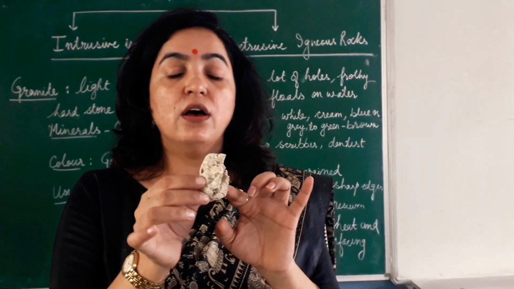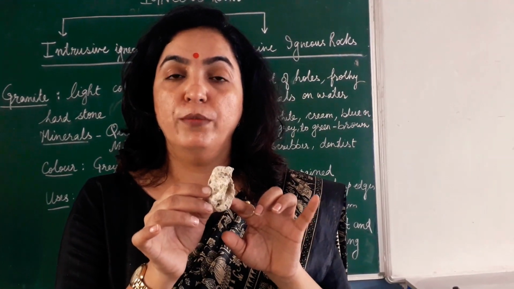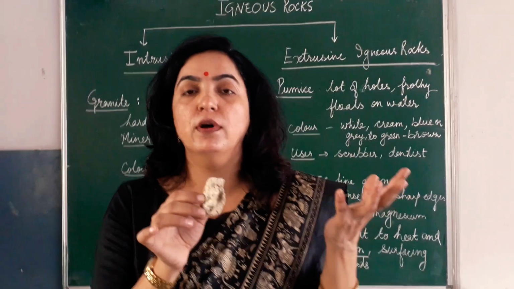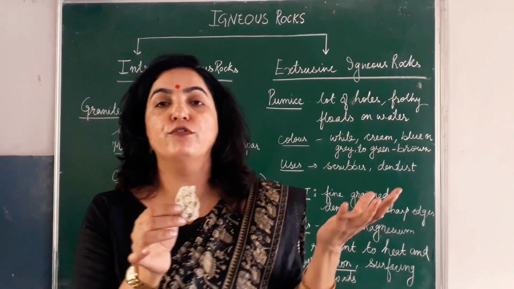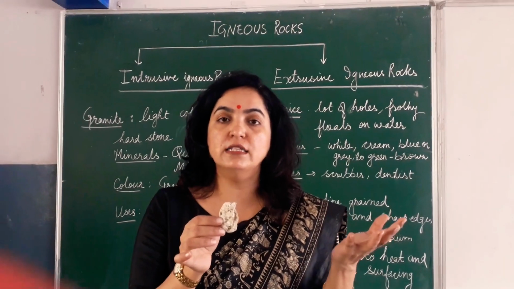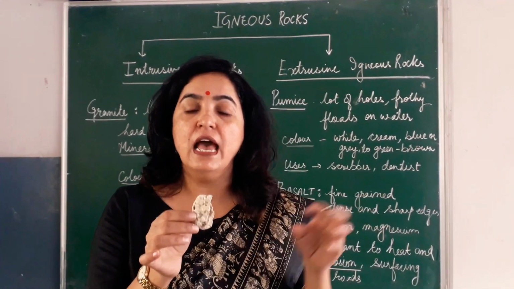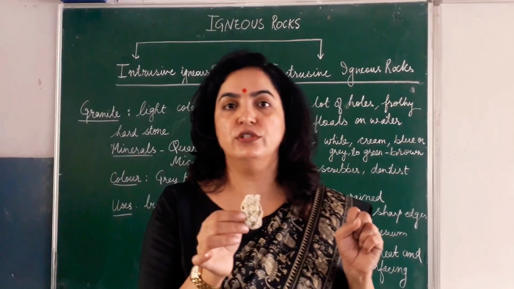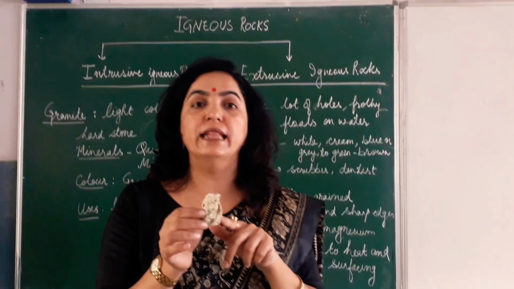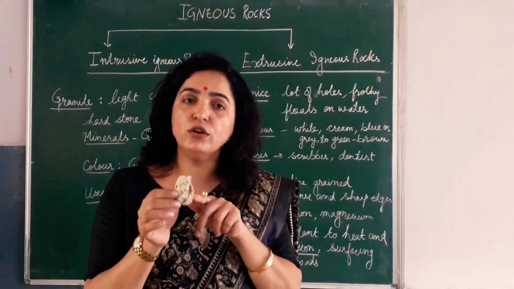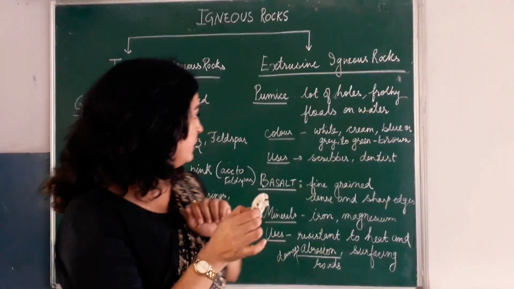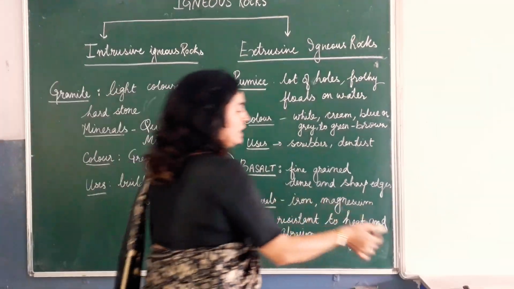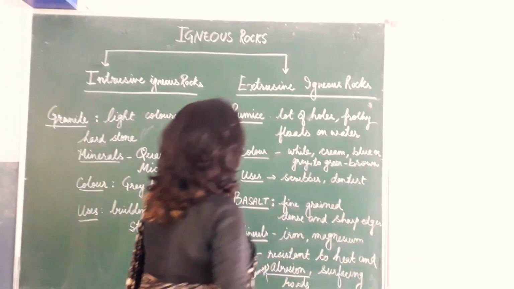It is a very light rock because it is formed by foam, the magma coming out in the form of foam, and it hardens the moment it comes to the surface and rapidly cools. So it is formed by that foam and a lot of air and gas bubbles trapped inside. Now you see, it also floats in water.